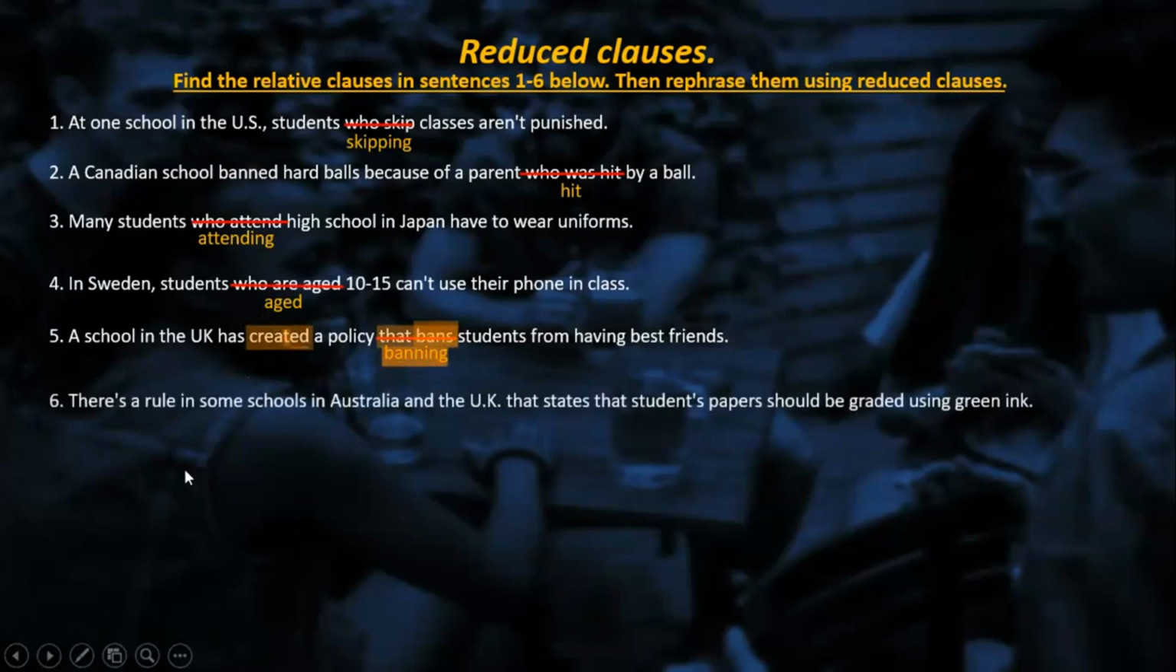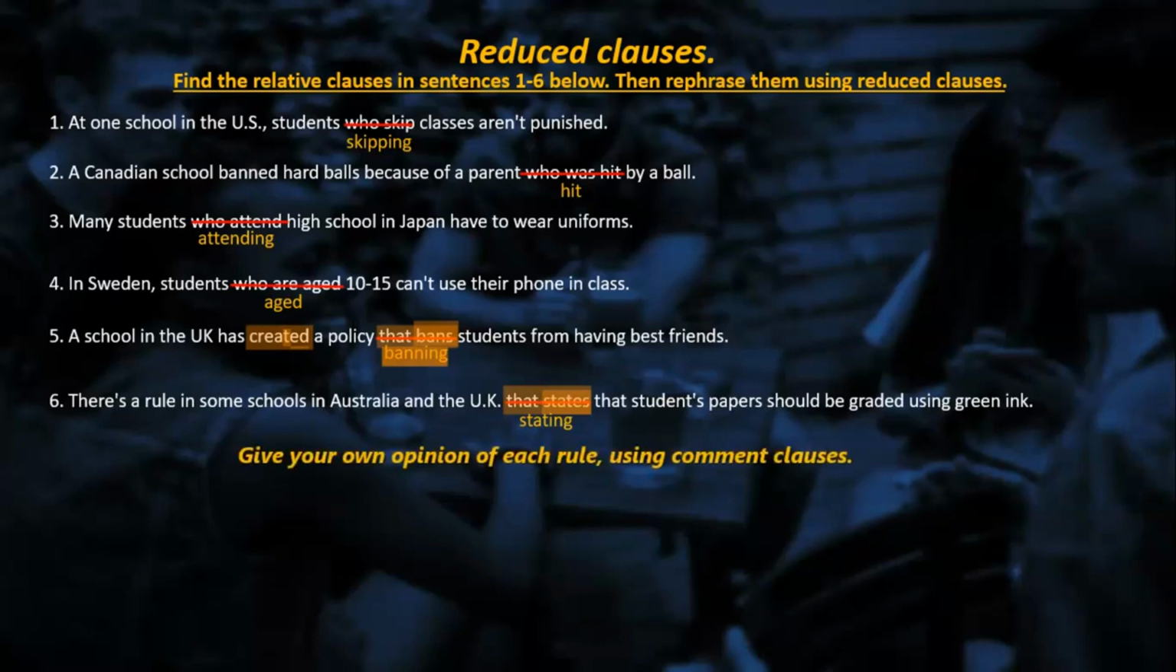Let's go this way. Number 6. There's a rule in some schools in Australia and the UK that states that students' papers should be graded using green ink. So for sure, the verb is states, but is this a present or past? Do we need a past participle or a present participle? That is present. So if we reduce, what's the form? State. What do we do in present? Stating. Yes, exactly. For sure, yes. Stating that the students' papers should be graded using green ink.